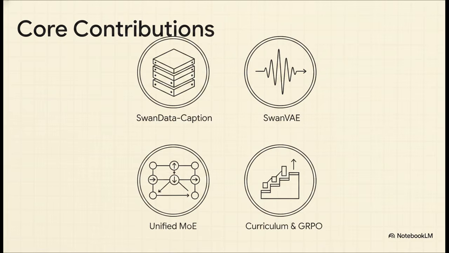And to do this, they backed it with a massive custom data pipeline called SwanData-Caption. We're talking about a staggering 70 million annotated records. They even went ahead and generated targeted synthetic data just to cover rare scenarios. Things like elderly speech or incredibly hard to pronounce words. Alongside that mountain of data, they built three core architectural pillars: the SwanVAE autoencoder, a unified mixture of experts transformer, and a highly specialized training curriculum.